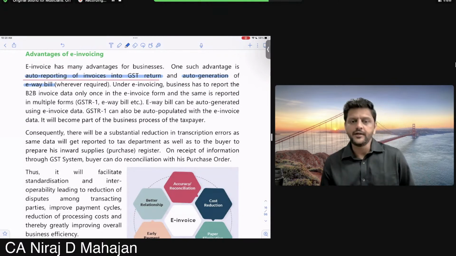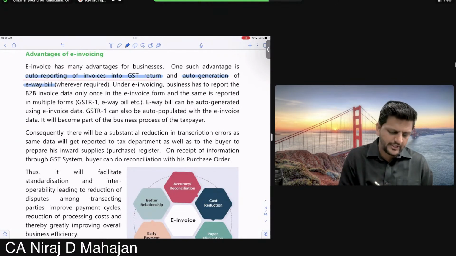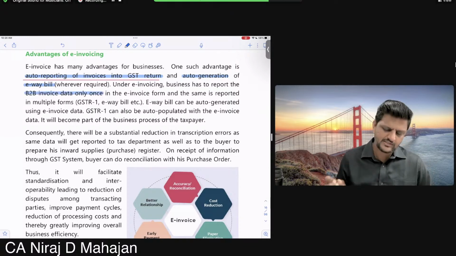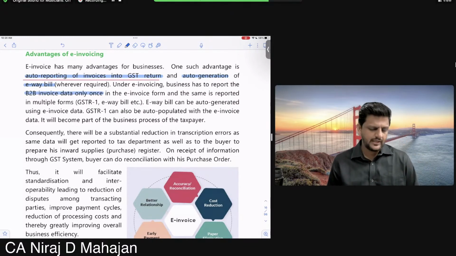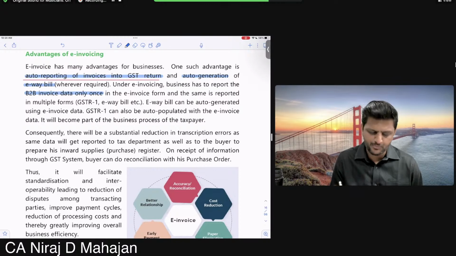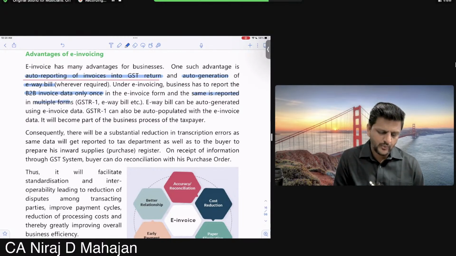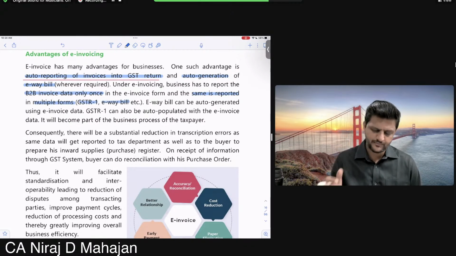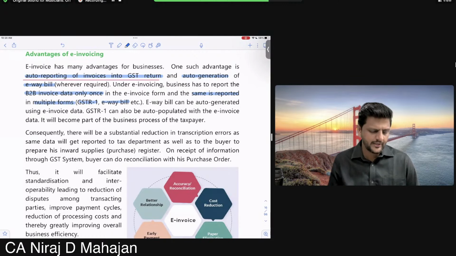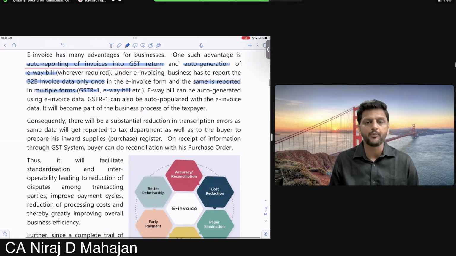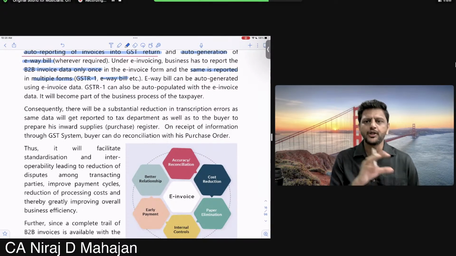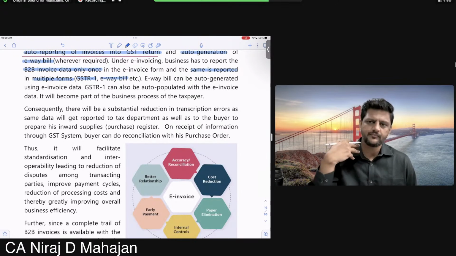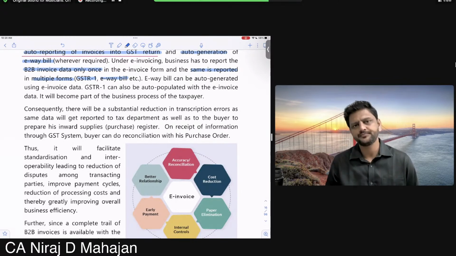Under e-invoicing, business has to report B2B invoice data only once in the e-invoice form, and the same is reported automatically in multiple forms wherever required, like GSTR1 outward supply, and e-way bill, which you require for the purpose of transportation. E-way bill can be auto-generated using e-invoice data. GSTR1 can also be auto-populated. Auto-populated means that data is automatically updated.